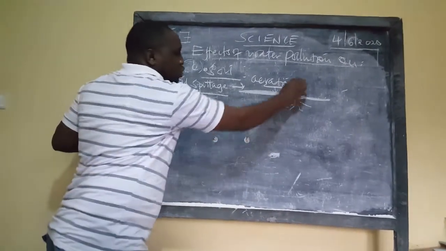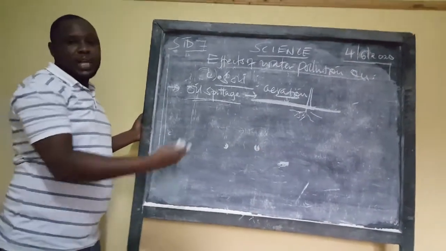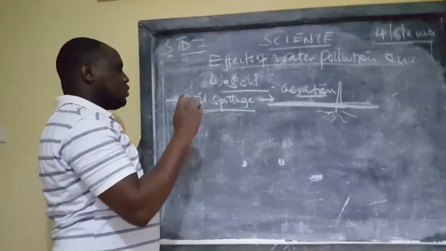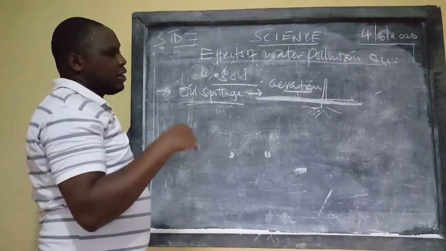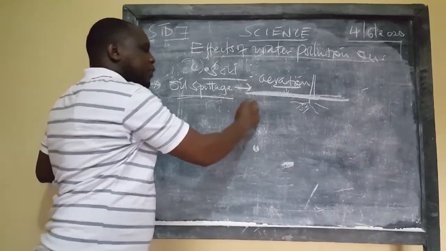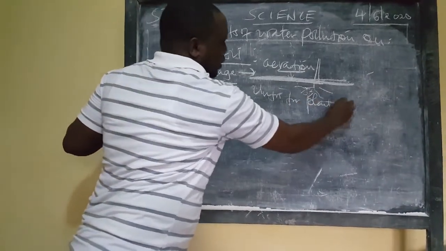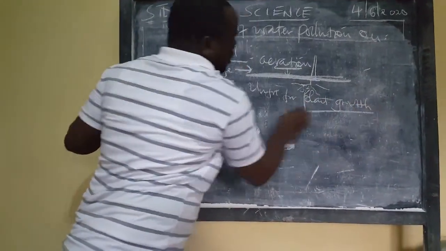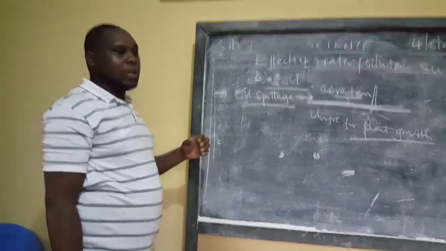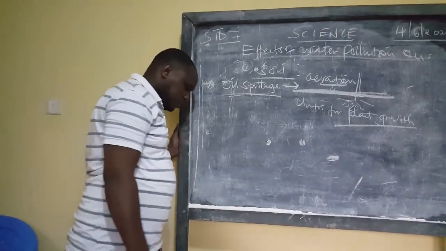So these plants will not get enough oxygen. So they will die. So one of the things that will happen in the soil is that once polluted water or even other forms of pollution take place, the soil becomes unfit for plant growth. It will not be able to support plant growth because what is inside the soil is not good for plant growth.